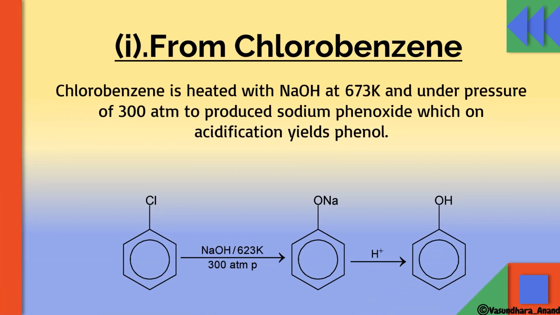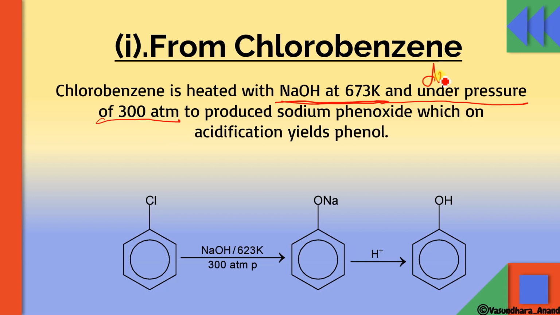First we will see how we prepare phenol. The first reaction is from chlorobenzene. Chlorobenzene is heated with NaOH at 673 Kelvin. This 673 Kelvin is considered a drastic condition. This reaction will not occur at normal room temperature. It occurs at high temperature and under high pressure, that is 300 atm. This is called drastic condition.